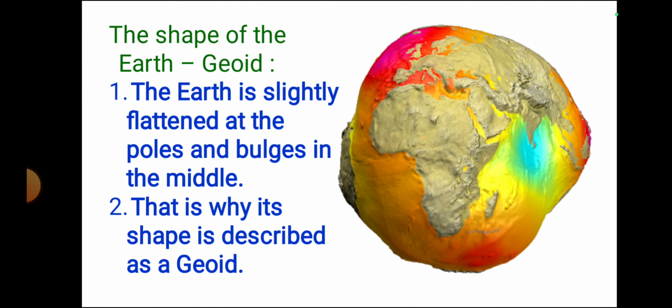So this is the geoid, the shape of the Earth. The Earth is slightly flattened at the poles and bulges in the middle. That's why its shape is described as a geoid.